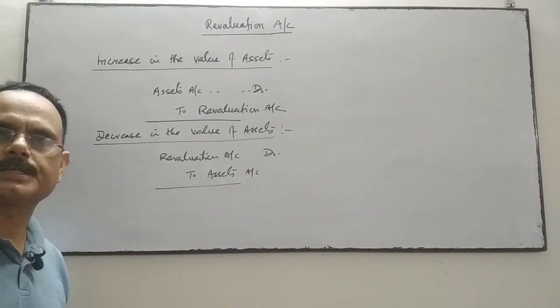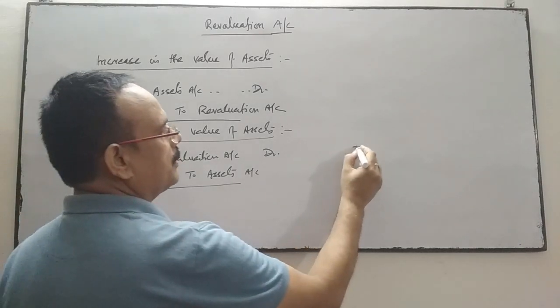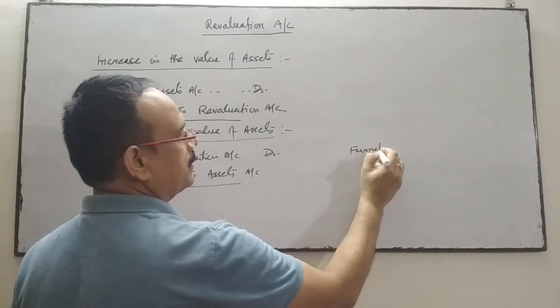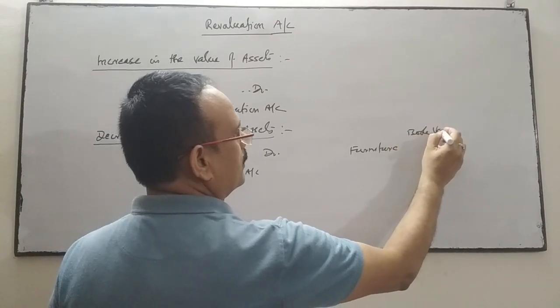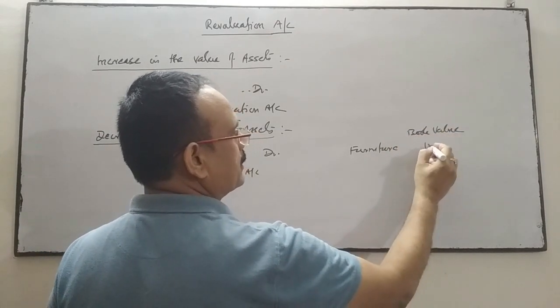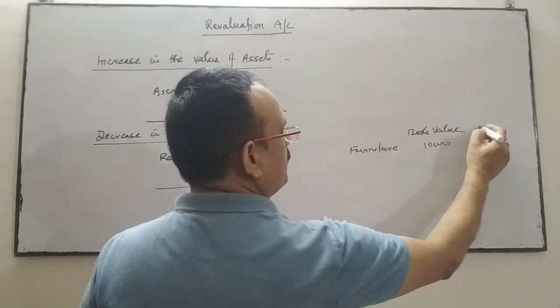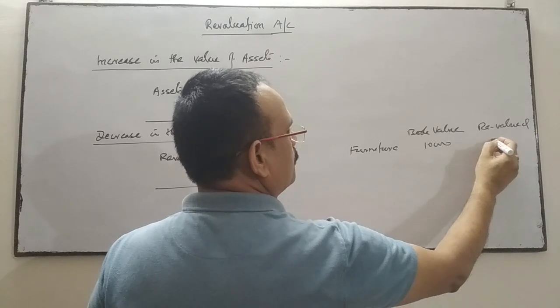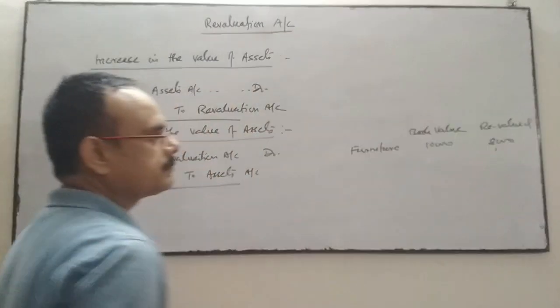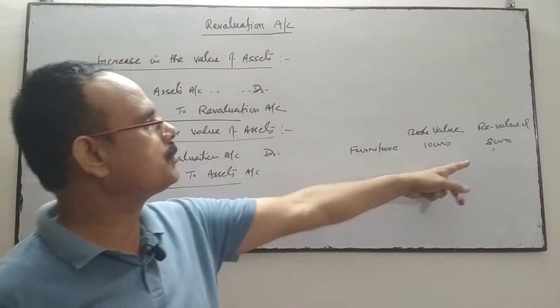Suppose furniture, the book value of this furniture, which is given in the balance sheet, is 10,000 and now it is revalued at rupees 8,000. So it is decreased by 2,000.